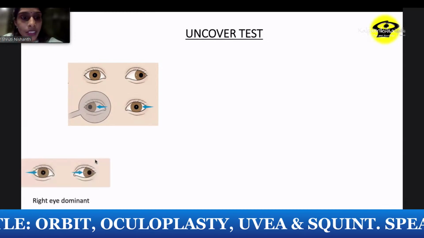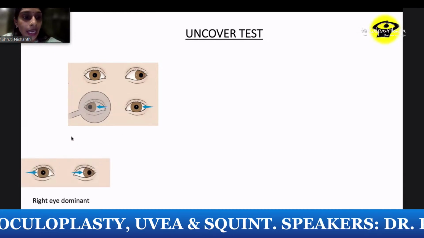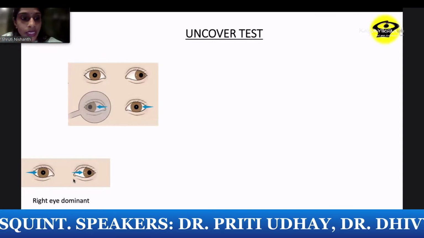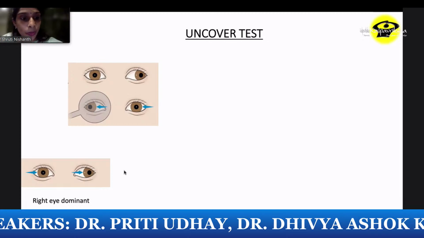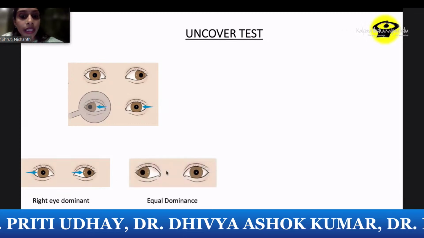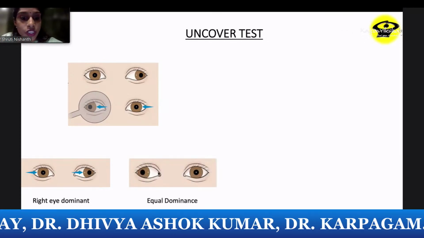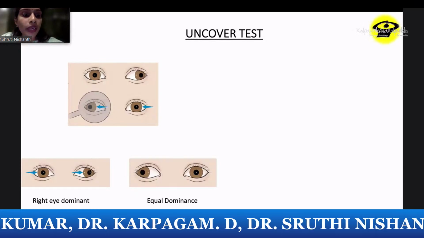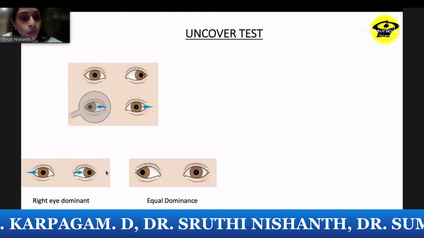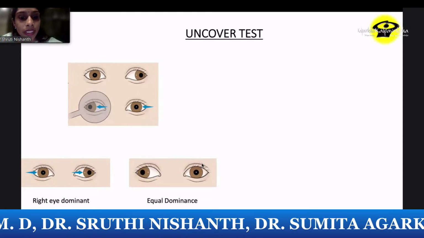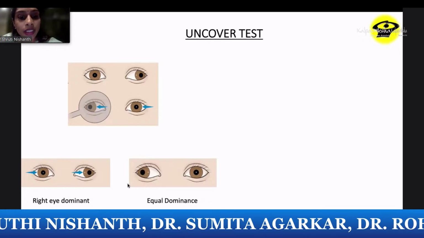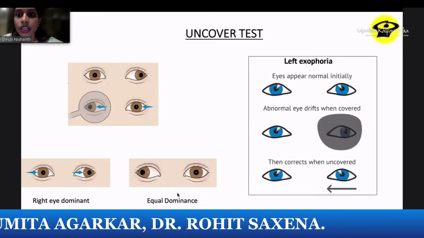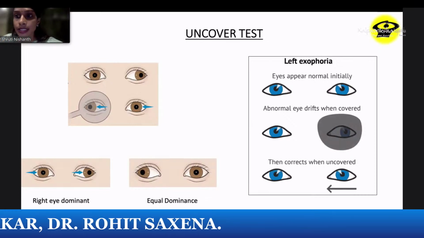But what happens when you uncover? There are two things that can happen. When you uncover, one, the left eye, which was a squinting eye, may again go back into an exotropia, or it may continue to stay in fixation and the eye that was under the cover may go into exotropia. Now, when the eye that was squinting goes into exo again, it means that the right eye is dominant. And if the other eye, which was under cover, continues to be in exotropia, then it means it is equal dominance. So this is what is an uncover test result.